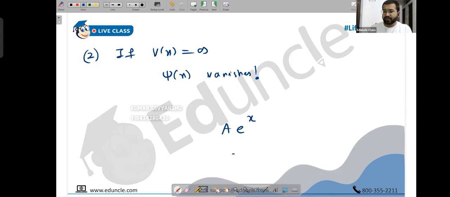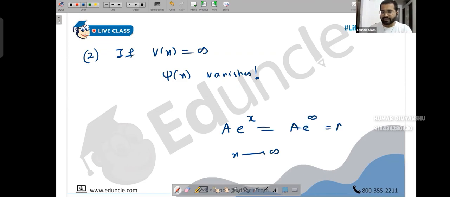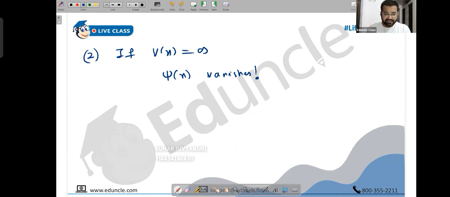And this one I tried to explain before. For example, we had A e raised to x, and I told you if x tends to infinity, the wave function becomes infinite. That's not possible. It means it doesn't even exist. If x tends to infinity, A e raised to infinity is A into infinity, so the wave function becomes infinity. That's not possible. It means A has to become 0. You can say this doesn't exist at all. Simple. So V of x is infinity, psi of x vanishes completely.